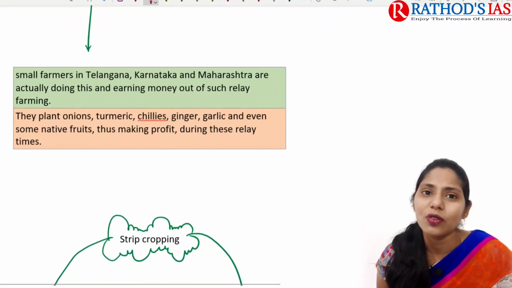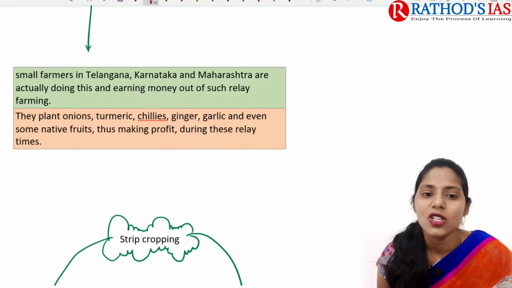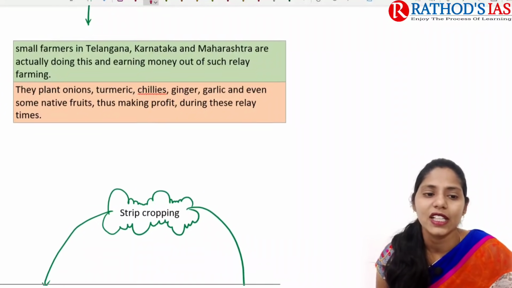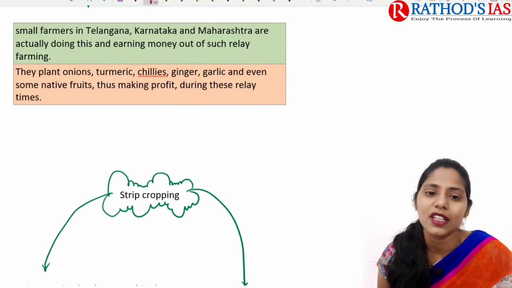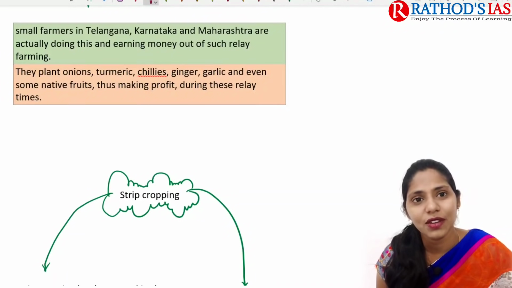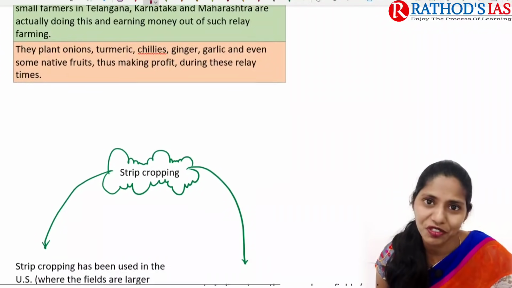If we are talking about where relay planting is practiced in India, for example in states like Telangana, Karnataka, Maharashtra, we mainly go for this relay farming especially to earn more money. They plant onions, turmeric, chilies, ginger, garlic, and even some native fruits. That will mainly help farmers get some profits.